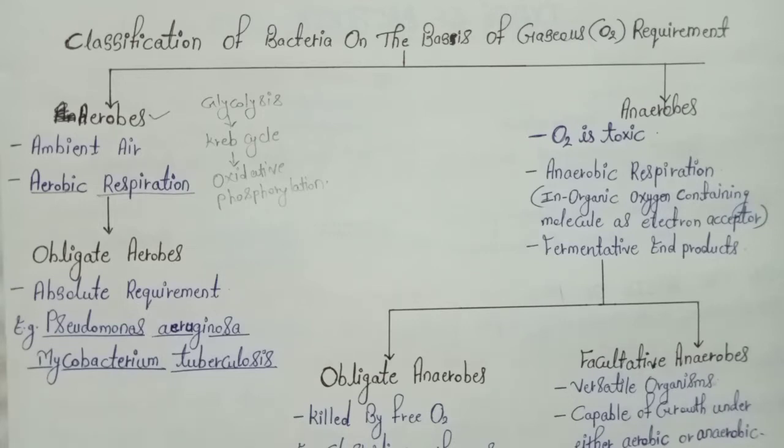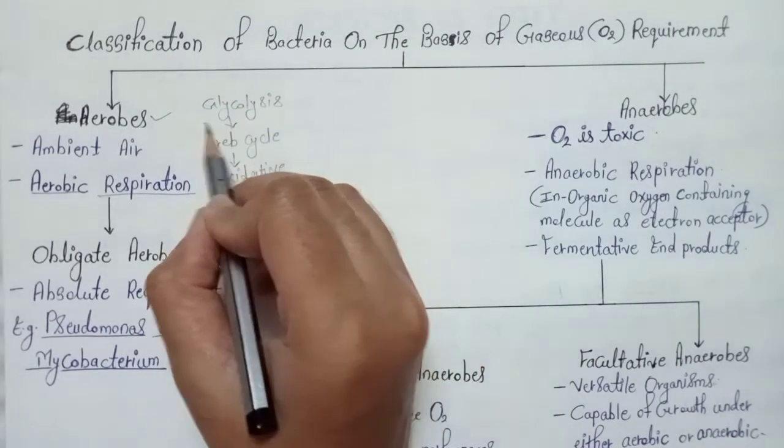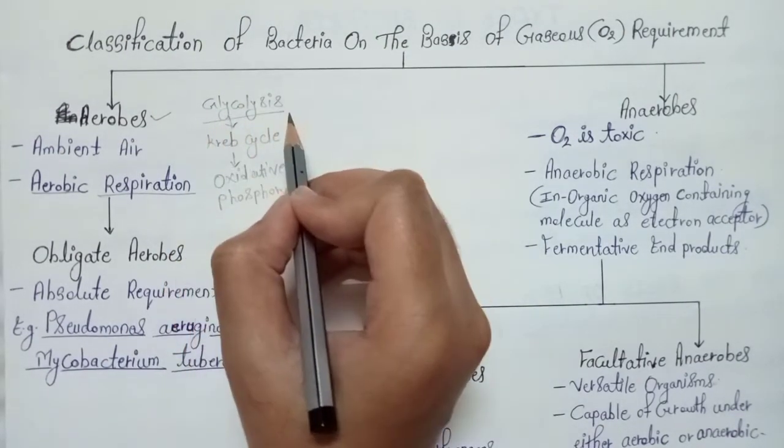The aerobic organisms are able to perform this aerobic respiration just because they are aerobic organisms. What is the meaning of performing aerobic respiration? That means in aerobic organisms, the terminal electron acceptor is nothing but the oxygen molecule. We all know that glucose gets broken down into pyruvate in glycolysis.